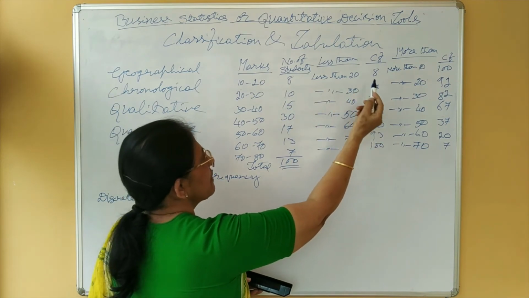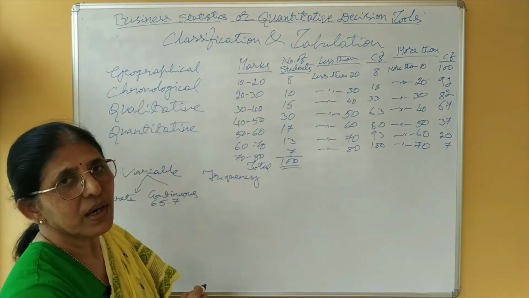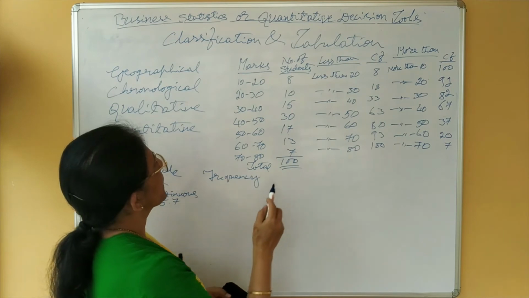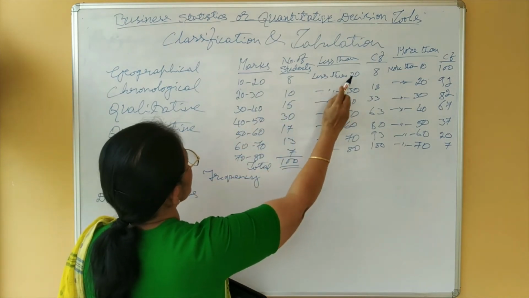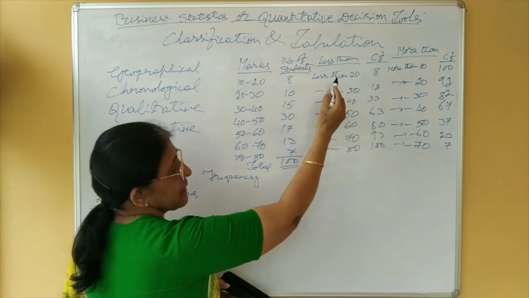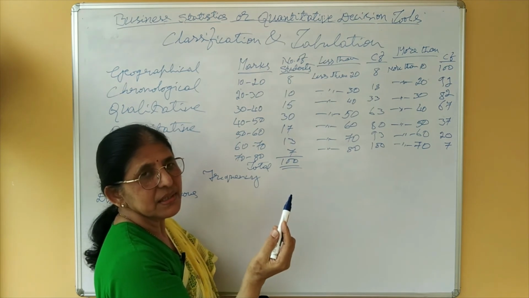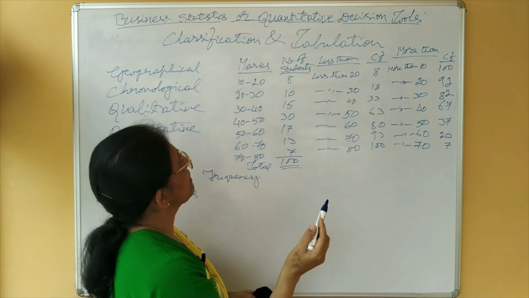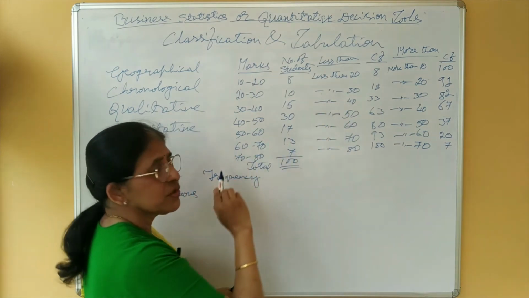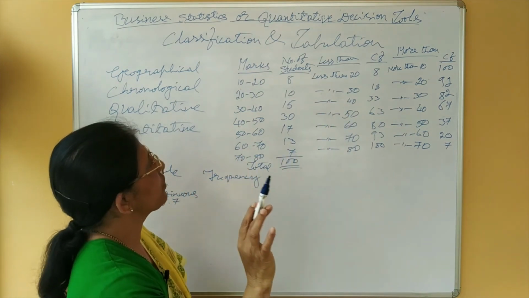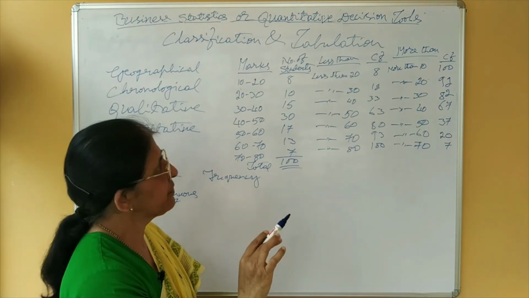Now, in order to convert from cumulative to simple or ordinary, we have to go on subtracting. When you come to the formation of continuous frequency table, I will take up how to convert these less than variables into classes. For timing, you concentrate only on converting the cumulative frequency into ordinary frequency.